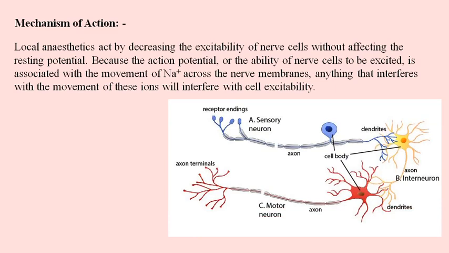Here you must understand one thing: whenever the sodium ion enters inside the cell, more positive charge is accumulated inside the cell, because sodium is a positive ion. Then the neuronal cell will be excited, and it will transmit the nerve impulse from one neuronal cell to another neuronal cell. If there is no movement of sodium ion from outside to inside, then action potential cannot be generated.